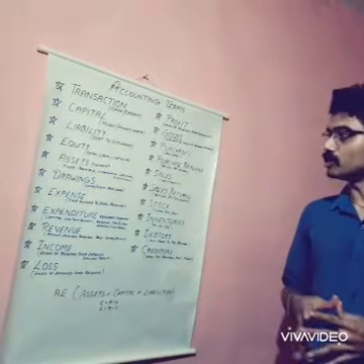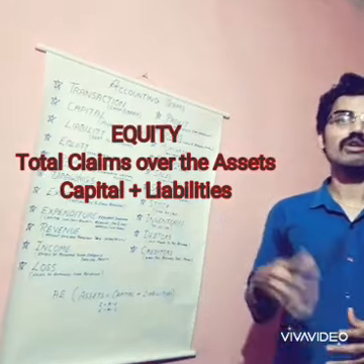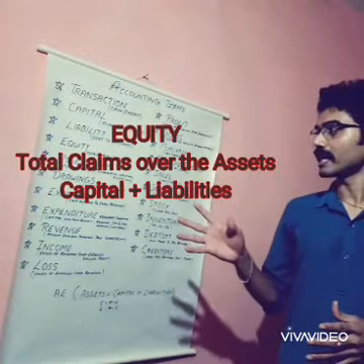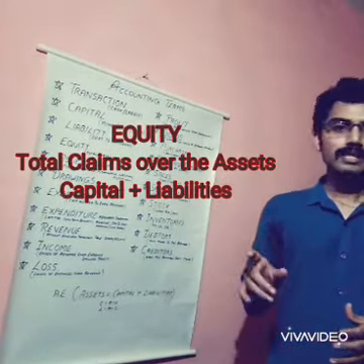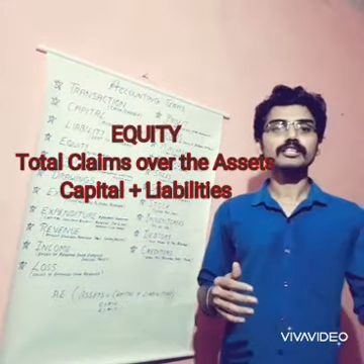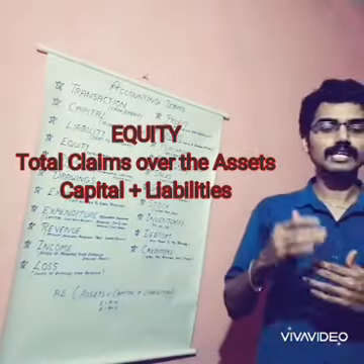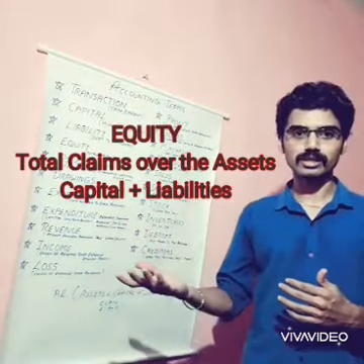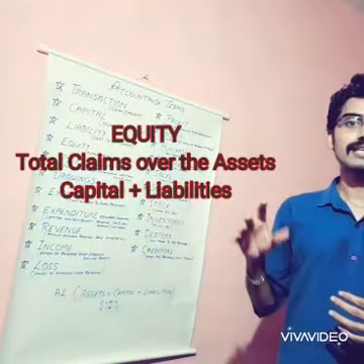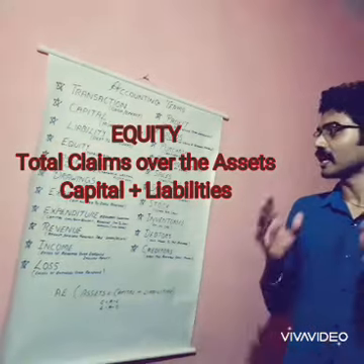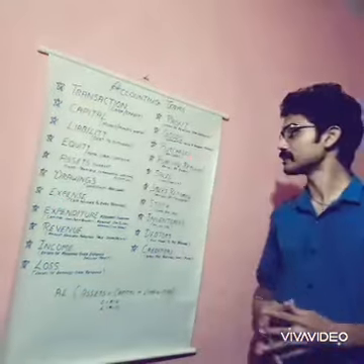And next one is equity. Equity means it is the total claim of the business over the assets. So this total claim includes the capital as well as the liabilities. So capital, it is the amount that is to be repaid to the owner of the business, and liabilities are the amount that is to be paid by the business to its outsiders. So equity means it is the sum total of this capital as well as liabilities. So we can say that equity is the total claim that includes capital as well as liabilities.